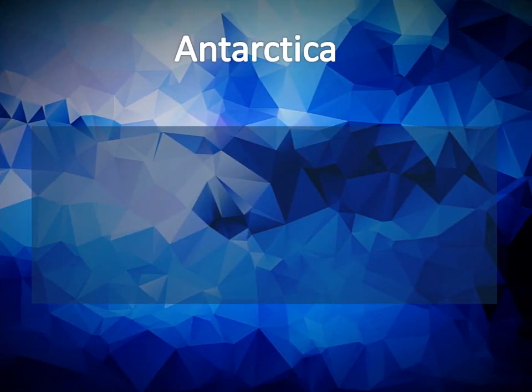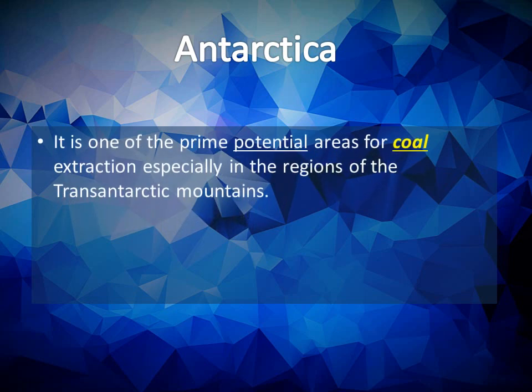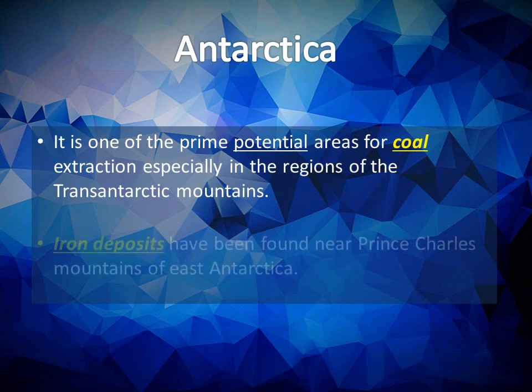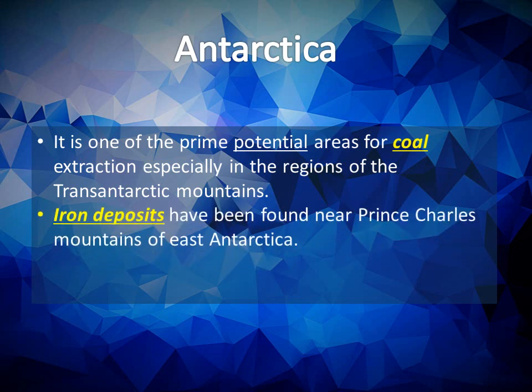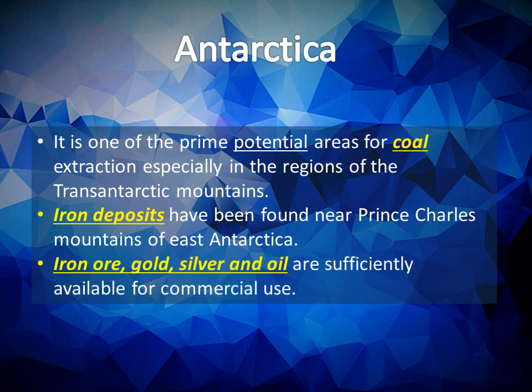The geology of Antarctica is sufficiently well known to predict the existence of a variety of mineral deposits, some probably large. Significant size of deposits of coal in the Transantarctic Mountains and iron near the Prince Charles Mountains of East Antarctica is forecasted. Iron ore, gold, silver and oil are also present in commercial quantities.